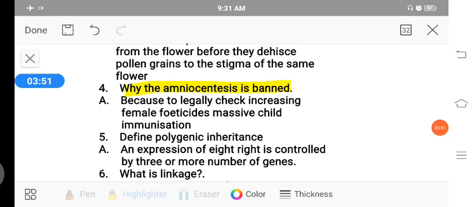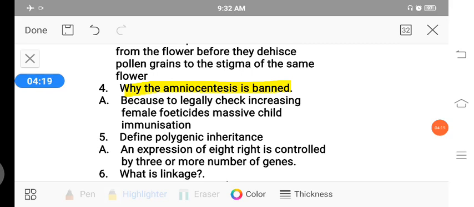Legally, to check the increasing female foeticides and massive child immunization. For these two reasons, we ban amniocentesis. This question is from the chapter called reproductive health.